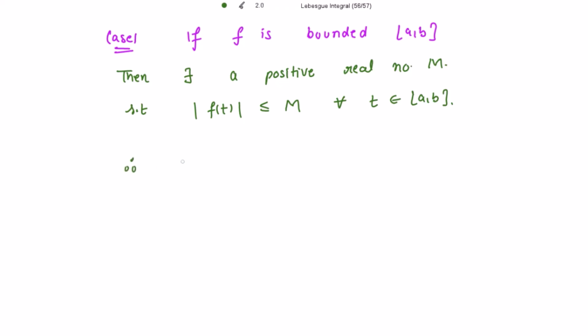So therefore, we choose delta later on. Mod of x minus c less than delta should imply mod of F(x) minus F(c) is strictly less than epsilon for continuity.